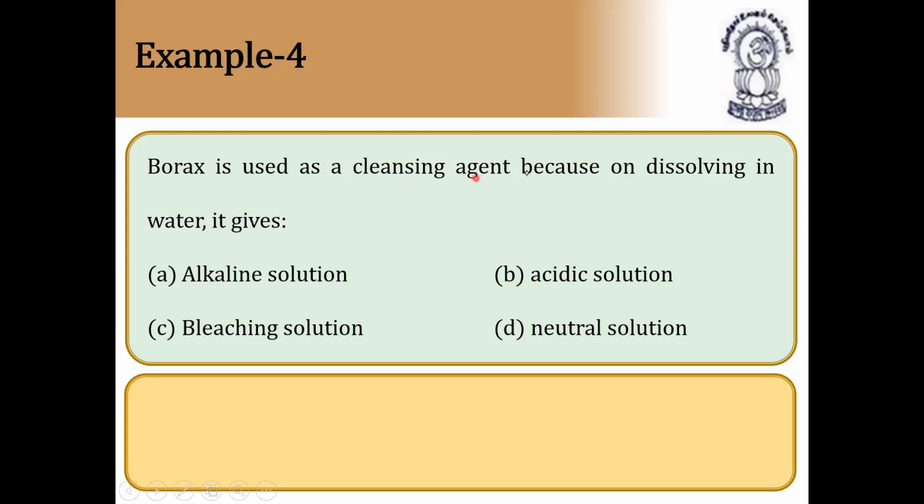Borax is used as cleansing agent because on dissolving in water it forms alkaline solution. So what is borax? Na2B4O7. When dissolved in water, it forms alkaline solution. That's why it is used as cleansing agent. Next, continuation.